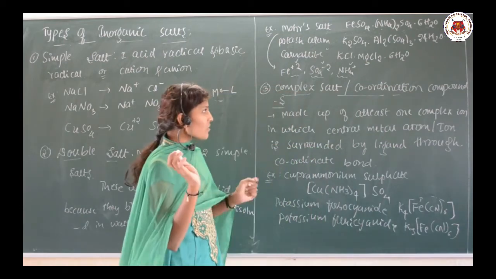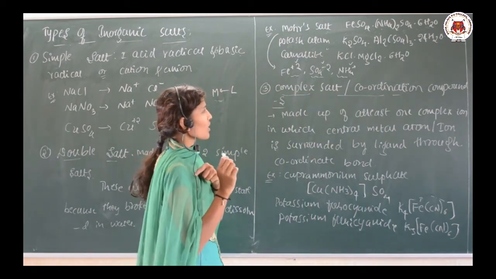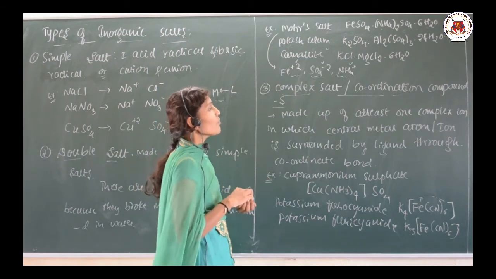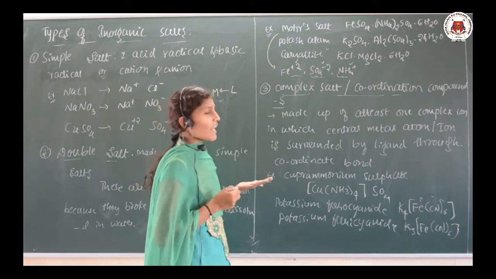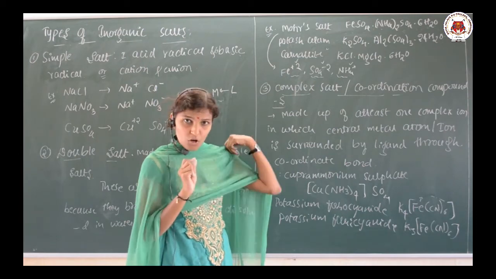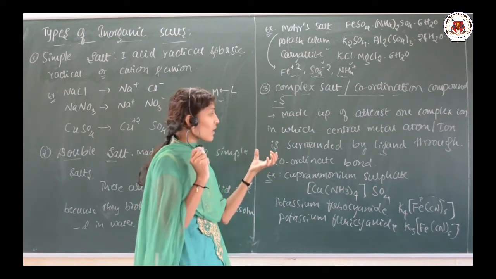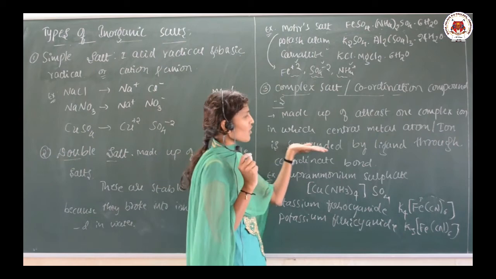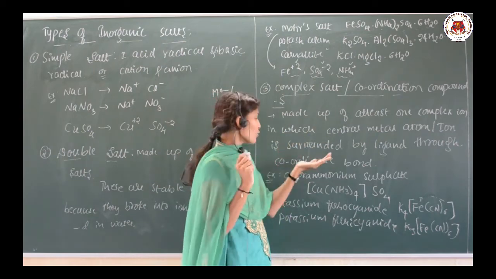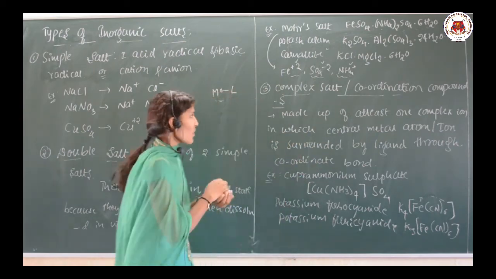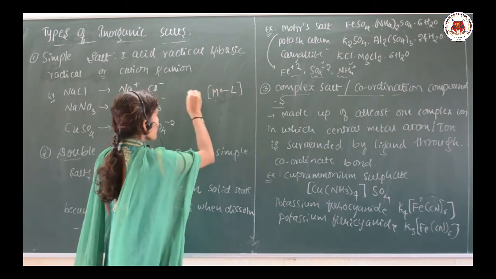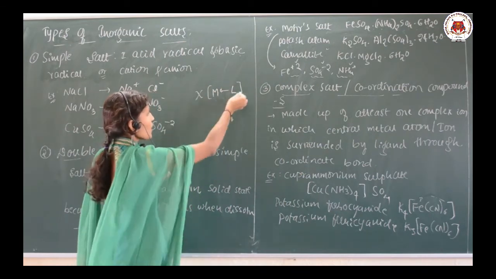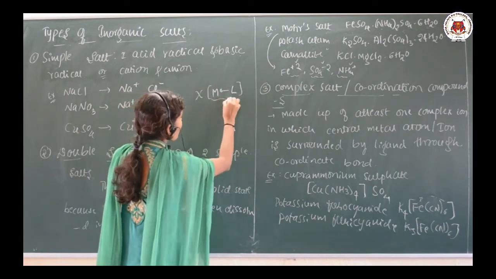Okay, and the last one is a complex salt, that is, coordination compounds. Here it is made up of at least one complex ion where the central metal atom or ion is surrounded by the ligand through the coordination bond. Suppose this is the complex, you can take anything X or Y. It is at least one complex ion.